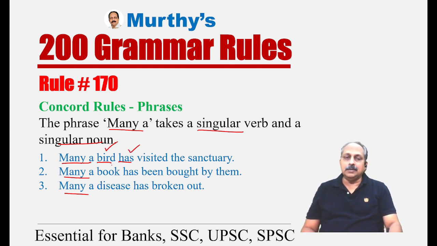Many a bird, singular, has, singular. Many a book, singular, has, singular, been bought by them. Many a disease has broken out. In all these examples, we have a singular noun and a singular verb. In the exam, they may give a sentence like, many a birds have visited the sanctuary. In fact, they have given it in one of the exams. But do remember, the moment you see the phrase many a, you have to become alert and recollect the rule. What is the rule? The phrase many a takes a singular noun and a singular verb.